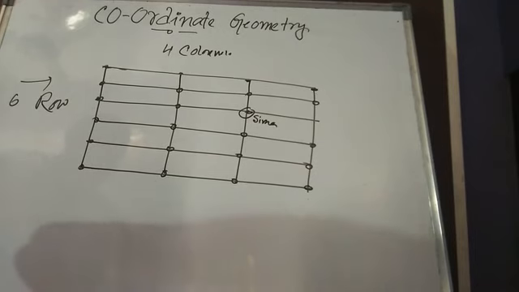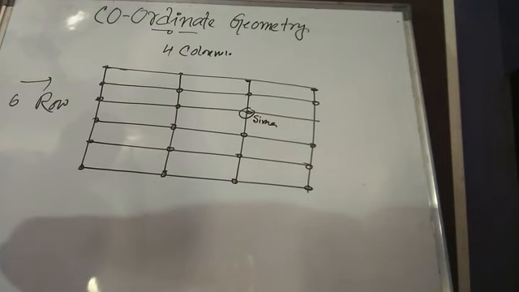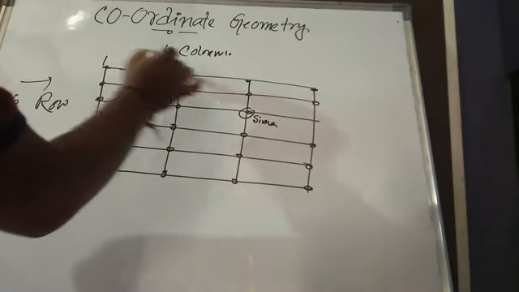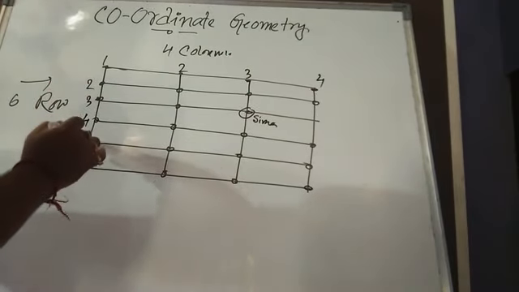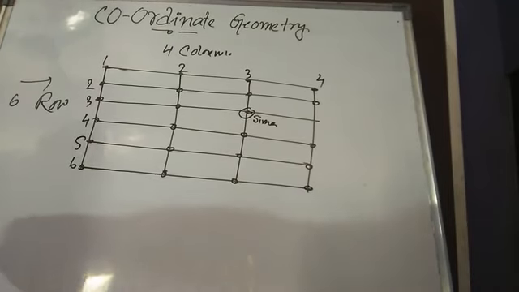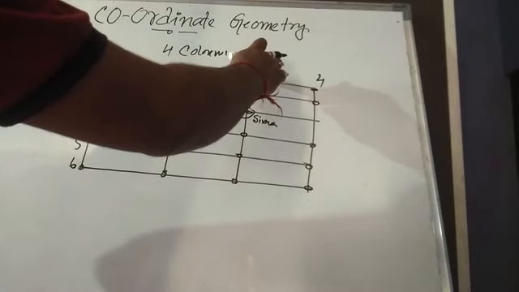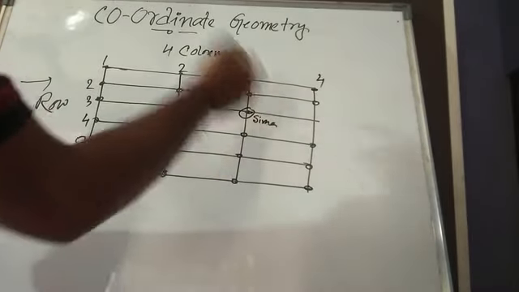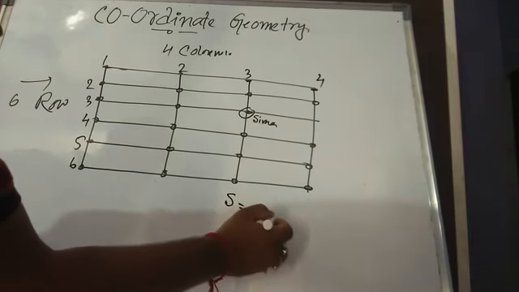Now a teacher asks a student, find the location of Seema. What can the student say? Sir, Seema is sitting on, you see, 1, 2, 3, 4, 5, 6. So how can you find the location of Seema? You can say, sir, Seema is sitting in the 3rd row and 3rd column. So to find the location of Seema, you can say 3rd column, 3rd row.